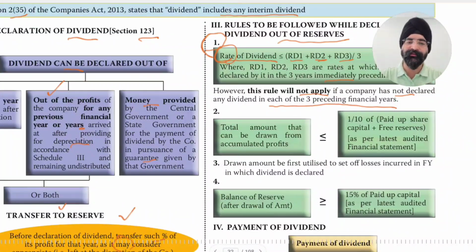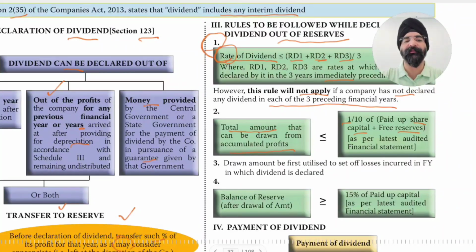The second point we have to consider is the total amount that can be withdrawn from accumulated profits. So from past accumulated profits in the reserves, what is the maximum total amount? First was rate, then the maximum amount of money which can be withdrawn is 1/10 of paid up capital and free reserves. Paid up share capital means equity and preference both are covered.